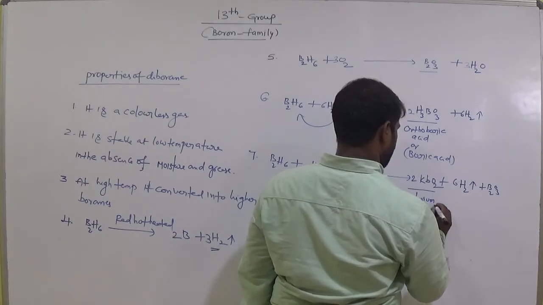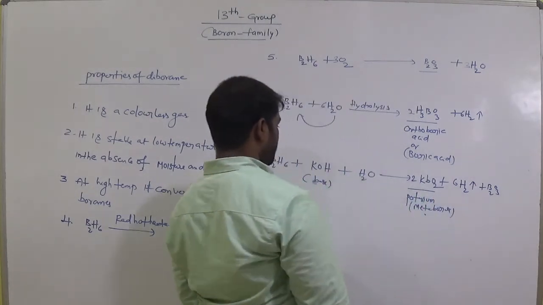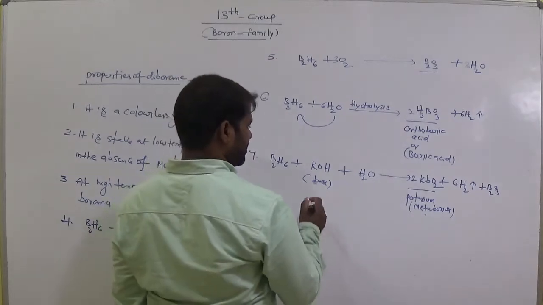Potassium metaborate is produced here. Okay, so let's balance this equation.